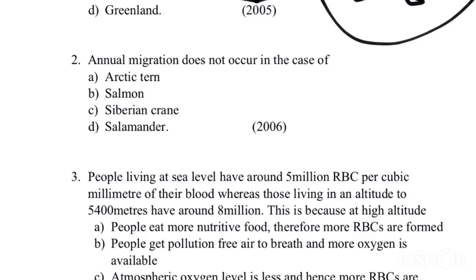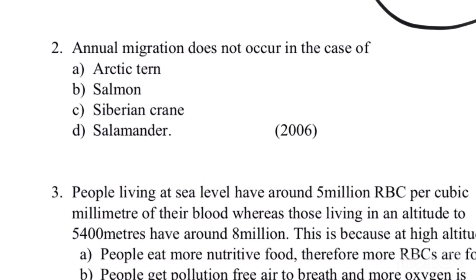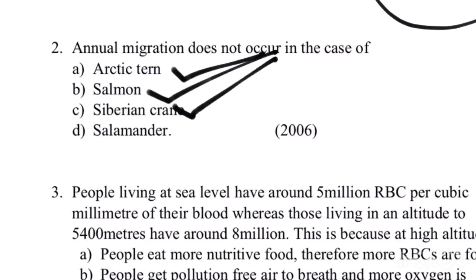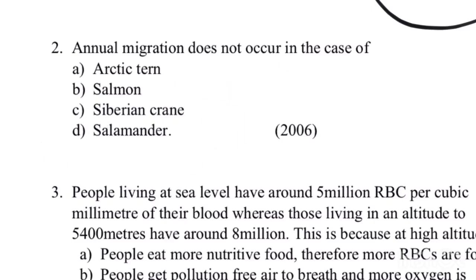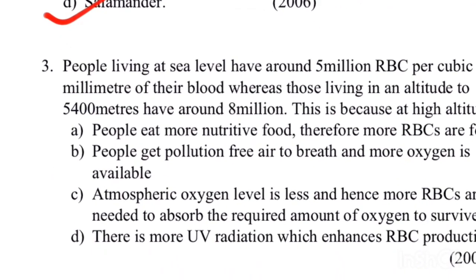Annual migration does not occur in the case of, okay, here the migration: Arctic tern also undergoes migration, salmon fish undergoes migration, Siberian crane undergoes migration, whereas salamander does not undergo migration. So the correct answer is salamander. Here the question is annual migration does not occur, means they are asking for the organism which is not undergoing migration, and hence the answer is salamander. And let's go with the third question.